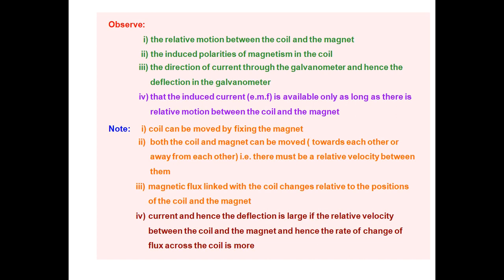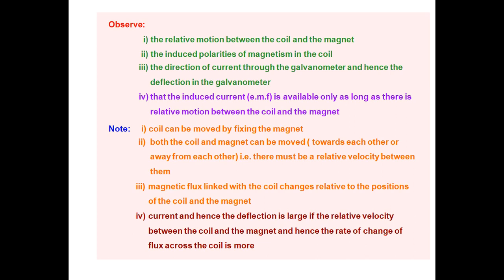That is the observation of the first experiment: the relative motion between the coil and the magnet. In this experiment, what do we observe? The relative motion between the coil and magnet will be observed, and the induced polarity of magnetism in the coil. The polarity of the magnetism induced in the coil is also observed.